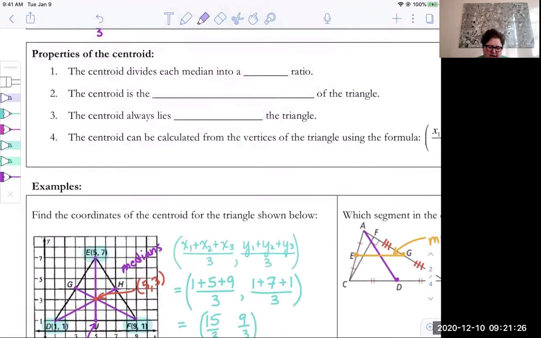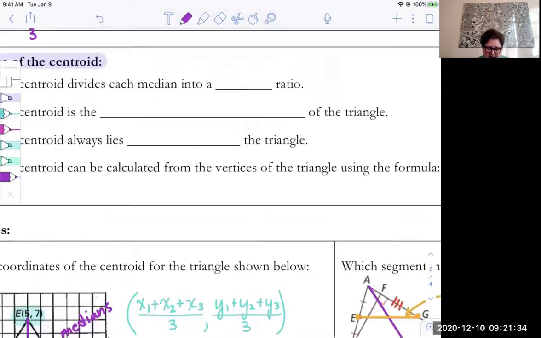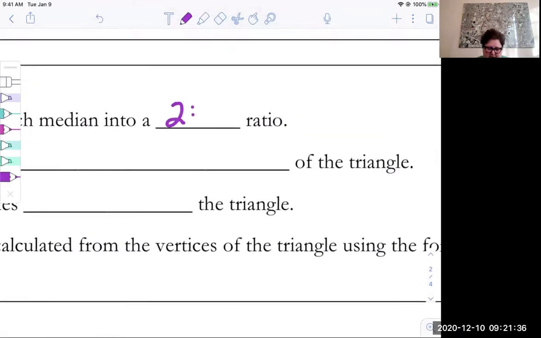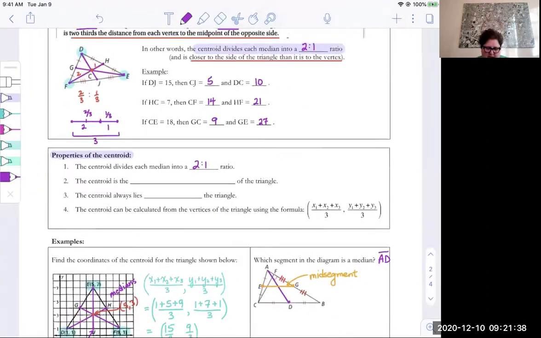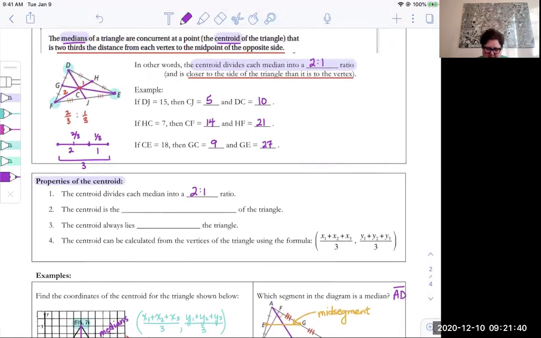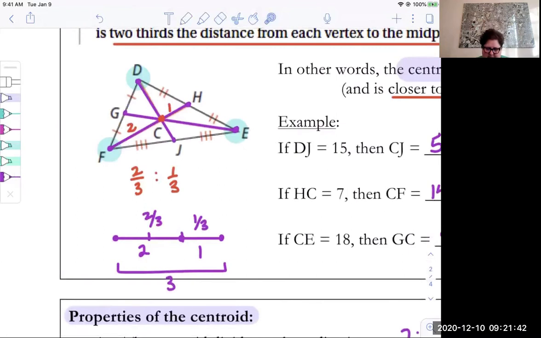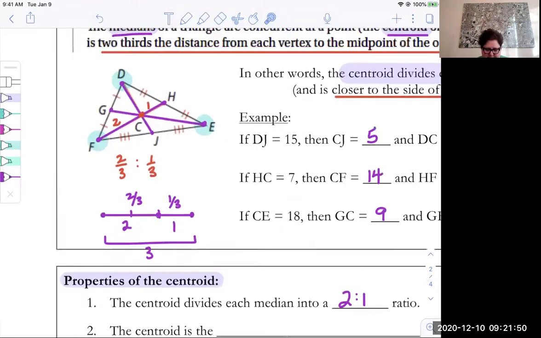Okay, the centroid has some properties that are helpful to know. So as we talked about a minute ago, the centroid divides each median into a 2-to-1 ratio. Okay, so that means again, the distance from the vertex to the centroid is twice the length from the centroid to the midpoint of the opposite side.